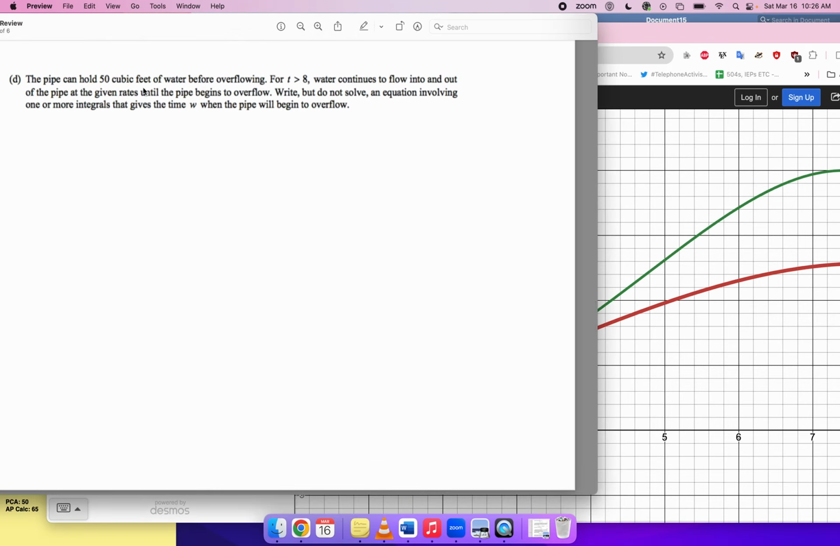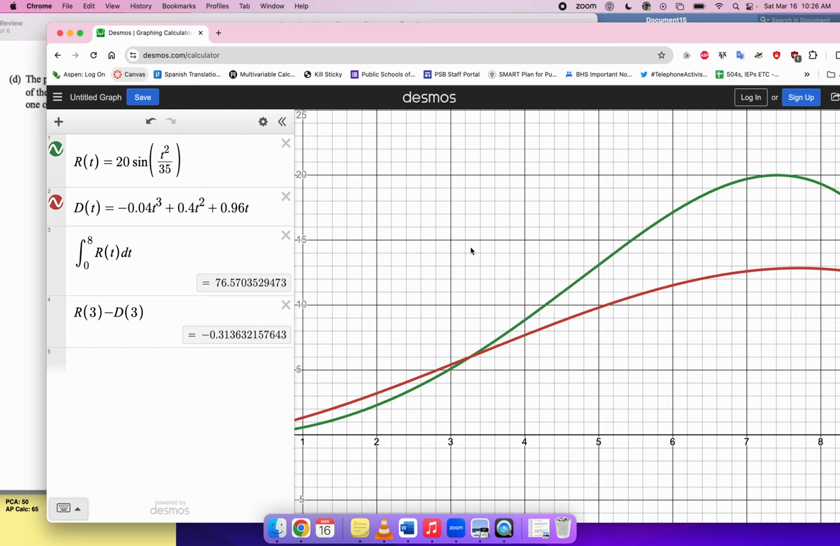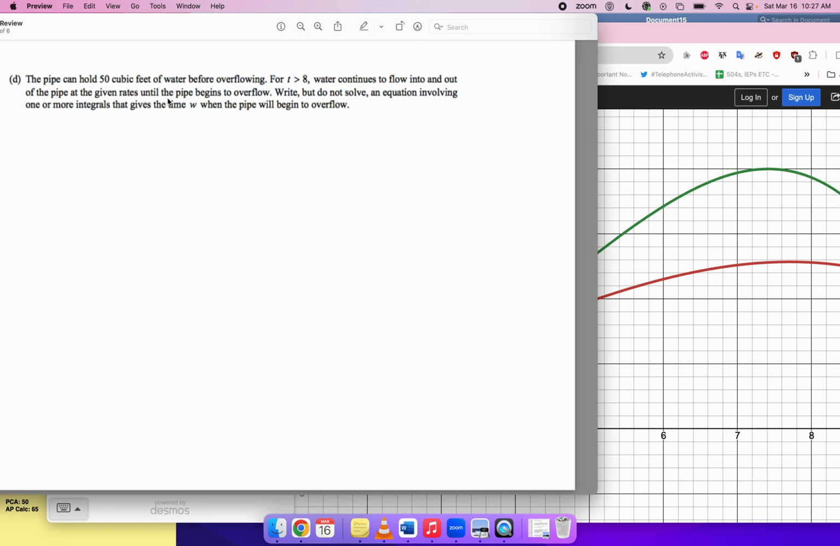Part D, the pipe can hold 50 cubic feet of water before overflowing. For t greater than 8, water continues to flow into and out of the pipe at the given rates. In other words, I think they're just saying that these two functions continue to apply even beyond time t equals 8. Right, but do not solve an equation involving one or more integrals that gives the time w when the pipe will begin to overflow.